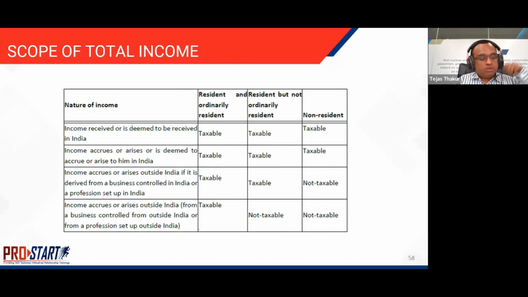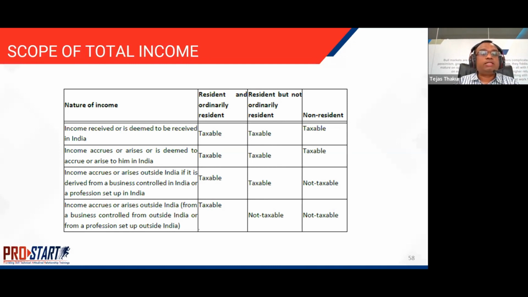Scope of total income. Why do we, as I said, need to distinguish between the three? The different incomes which will be taxable will depend on the residential status. So if the income is received or deemed to be received in India, then it is taxable for residents, non-residents, as well as resident but not ordinary resident. If the income accrues or arises or is deemed to arise in India, then also all 3 categories are taxable.